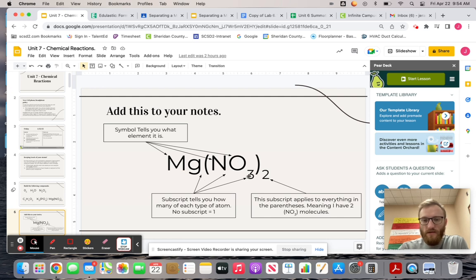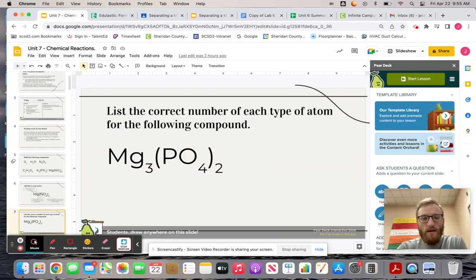Subscripts, okay, those are going to tell us how many of that specific atom we have. And again, no subscript just implies that we have one, right? So that's why we say magnesium, we have one magnesium, one nitrogen, three oxygen here, okay? And then finally, if the subscript is on the outside of the parentheses, that means I have two of that entire molecule, okay? Now, it does not apply to magnesium. It is outside the parentheses, so this two does not apply to magnesium. So let's go ahead and add that to our notes.